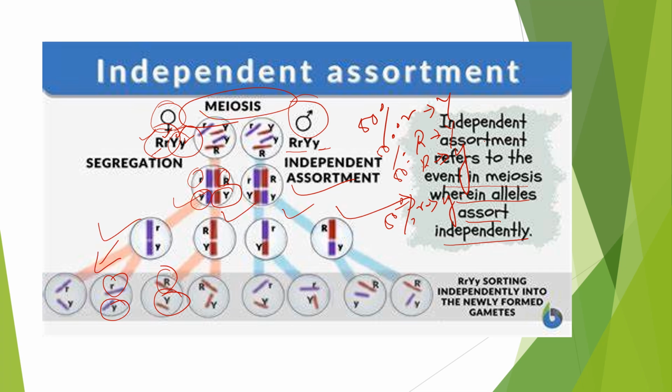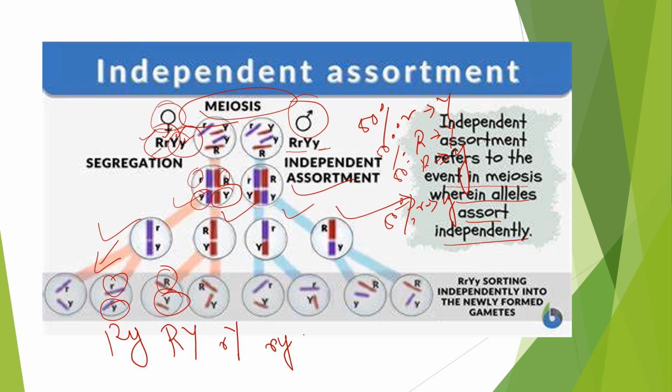So that will come to: RY, Ry, small r capital Y, and small r small y. So like this, we can see that this is going to happen, and this has happened. That is, the frequency is 25% or 1/4 of the total gametes produced. This we have already studied in the Punnett square. So we will read this once, then we will move on to the studies of Hugo DeVries, Correns